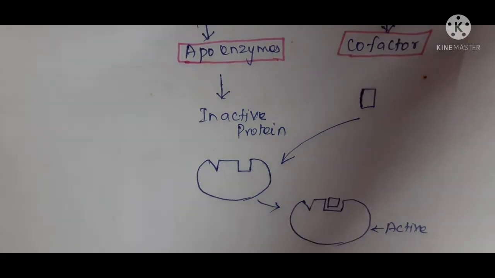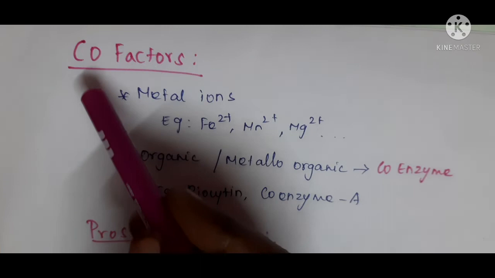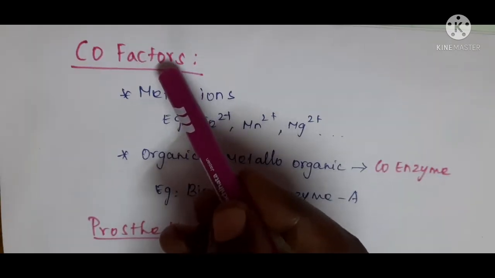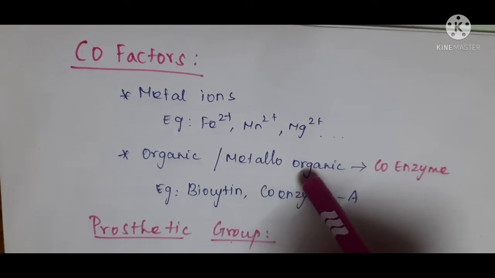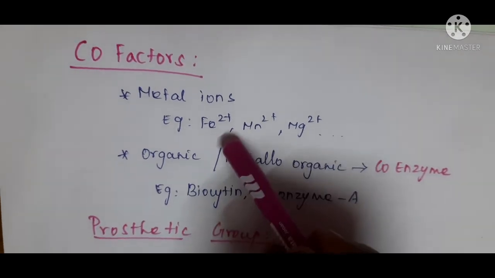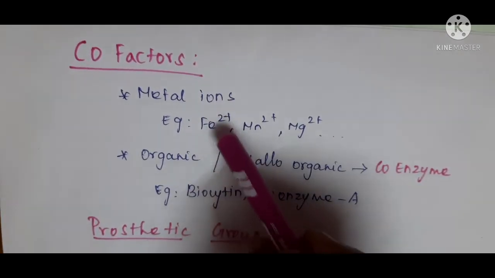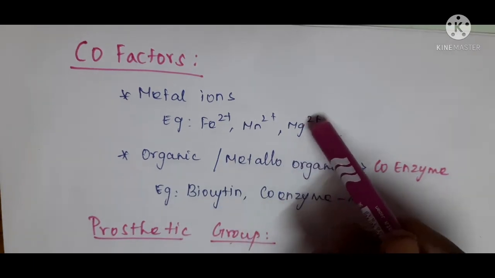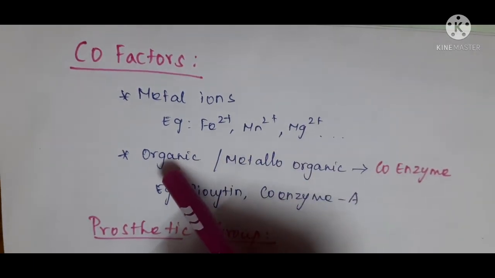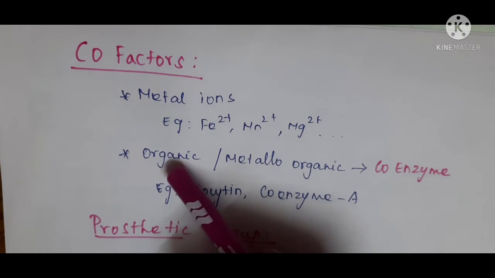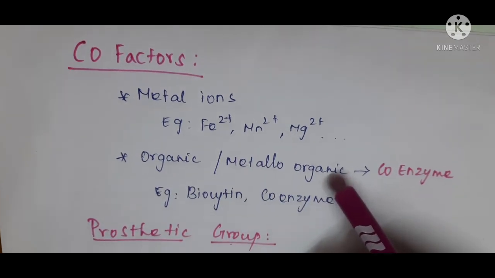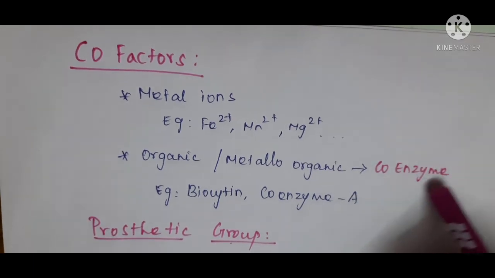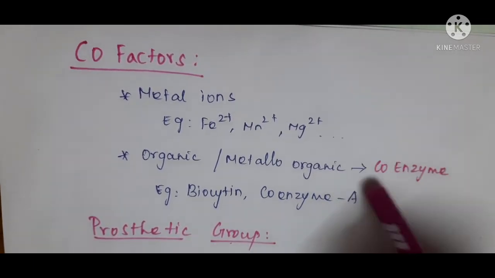Next, what are cofactors? Cofactors may be metal ions or organic or metallo-organic molecules. Examples for metal ions are Fe2 plus, Mn2 plus, Mg2 plus. If the cofactor is made up of an organic or metallo-organic molecule, then this cofactor is termed as coenzyme.